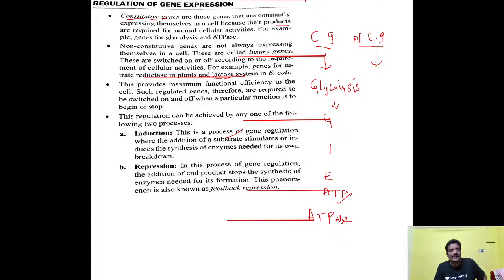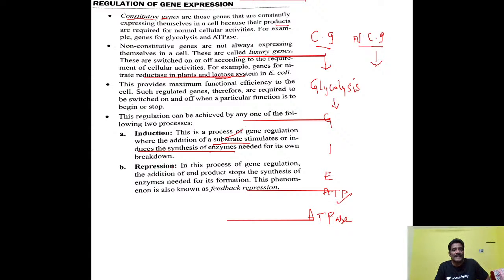So induction means what? This is a process of gene regulation where the addition of substrate stimulates. Substrate means here what is it? Tell me. That is the glucose. It stimulates the synthesis of enzymes. What are the enzymes needed here? Beta galactosidase and also one more enzyme, that is permease, and also transacetylase enzyme.